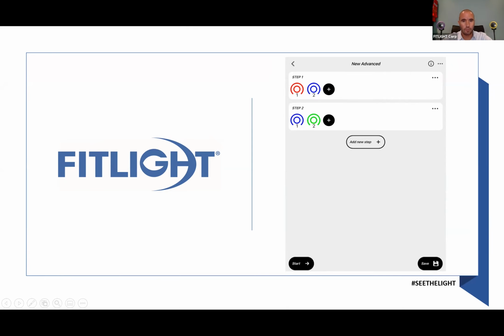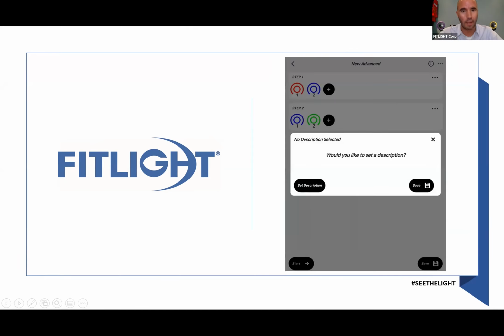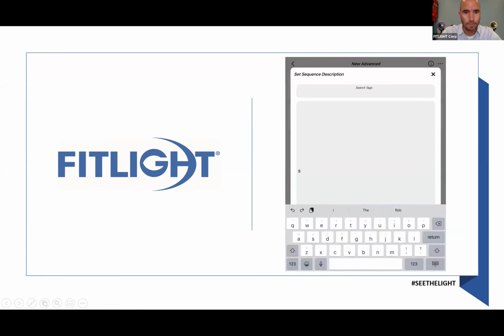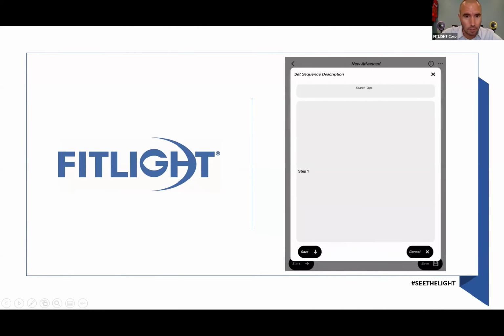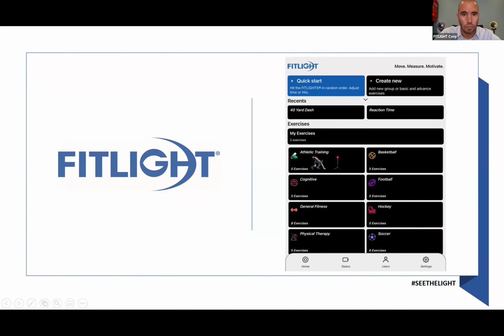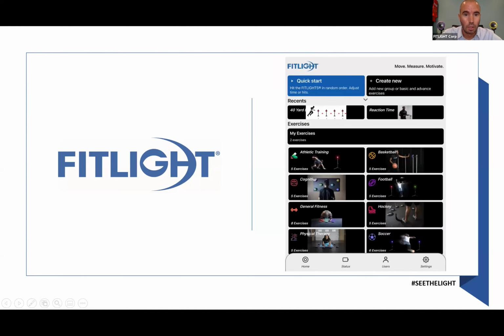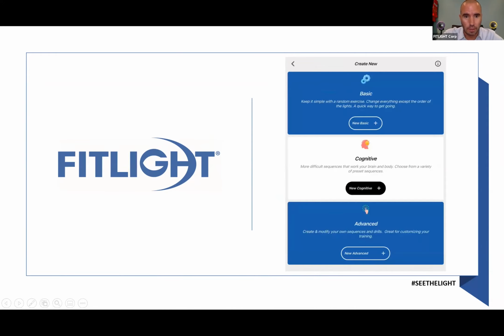If I hit save, it will ask me, do I want to add a description to this exercise, because it will save in my exercises. I just choose randomly step 1. It will automatically save in my exercises. If I go to my exercises, it will show the advanced workout that I just programmed. All right.